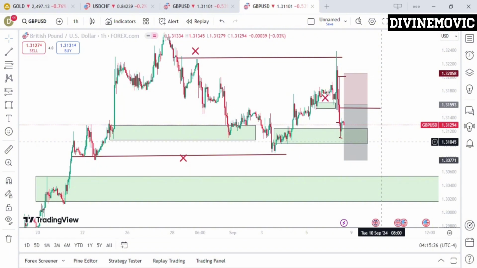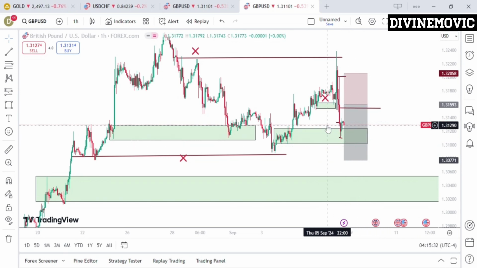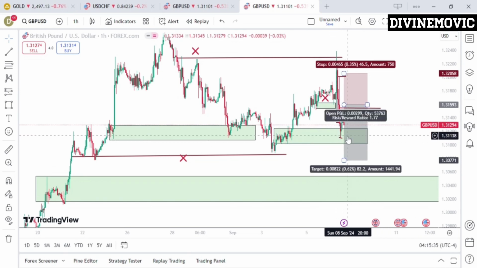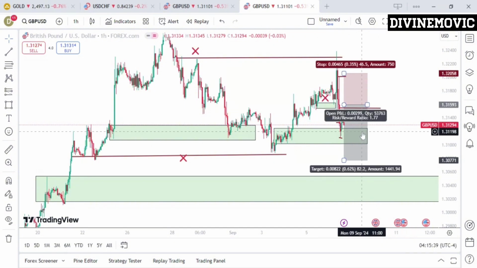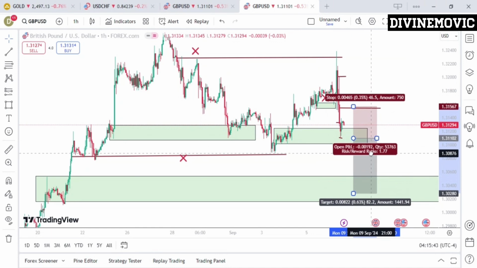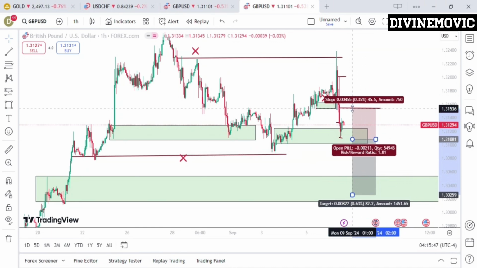Now another entry again is this. If price opens tomorrow, be Monday, and starts going to the downside, I want to see price basically fail this demand zone here. When price fails this demand zone here, I want to simply see price come back into the demand zone again and then continue the sell. What this means is this: price is likely going to go from this point here as a sell. My stop loss is going to be basically around this area here, right?